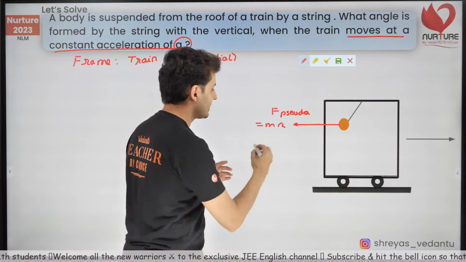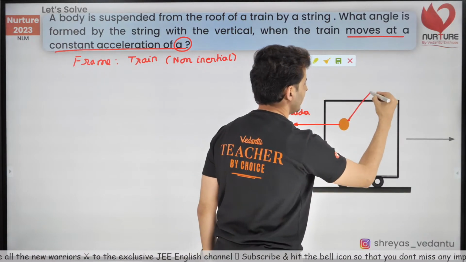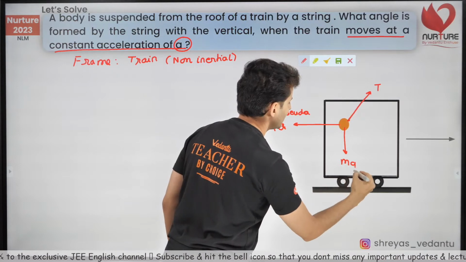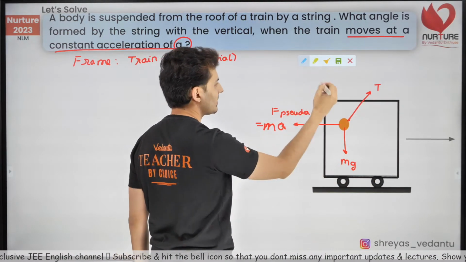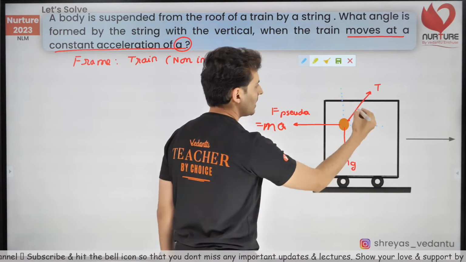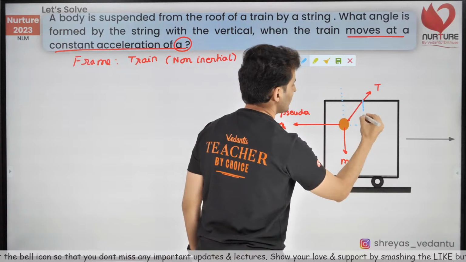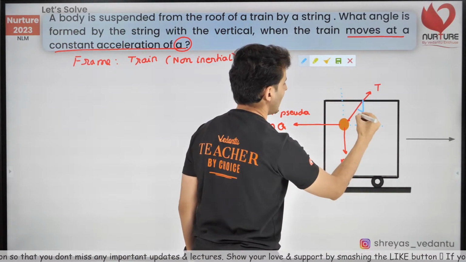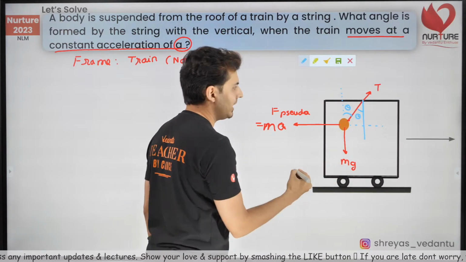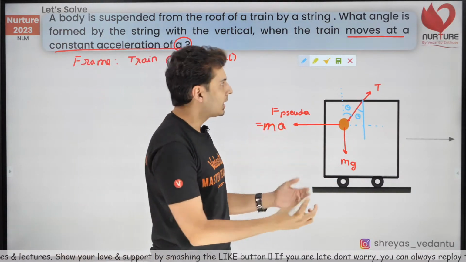Okay. Next up, what are the other forces? Well, one is the tension and second is the weight, which is mg. Let me draw some more lines which will help me solve the problem. Now the question is, what is the angle with the vertical? Okay, so think about it. If this angle is what we need to find, that angle and this angle will be the same angle. If this is theta, this is also theta. Everybody agrees?